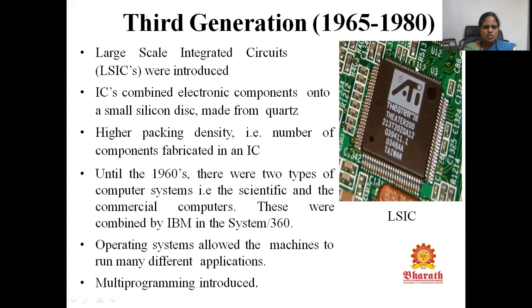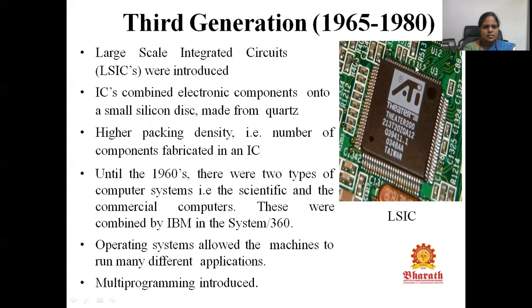Until the 1960s, computers were broadly classified into two types: one is scientific computers, the next is commercial computers. But after the existence of integrated chips, this was reduced to a single computer. IBM combined the scientific computers and commercial computers into a single computer system.